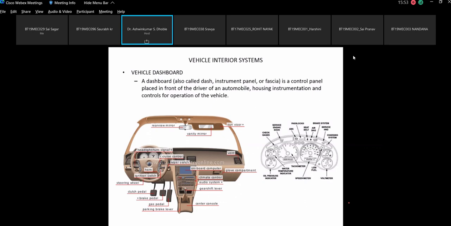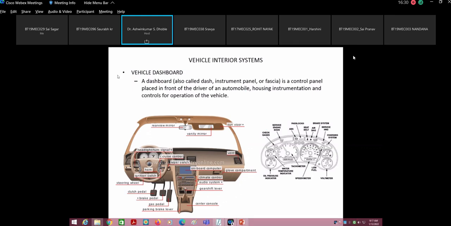If there is any sign highlighted on the dashboard, then please understand that there is some problem with that. Sometimes if you do not put on the safety belt, then also that sign will be on. There will be some horn or some sound given at certain intervals of time, so that you come to know that there is a problem with the seat belt. You need to wear the seat belt. So this is regarding the indication which one should know as far as the dashboard is concerned.